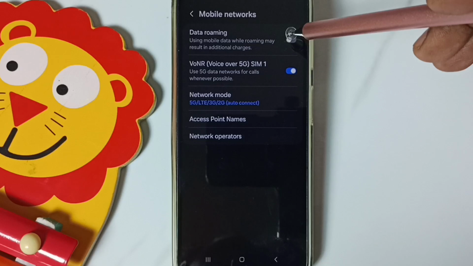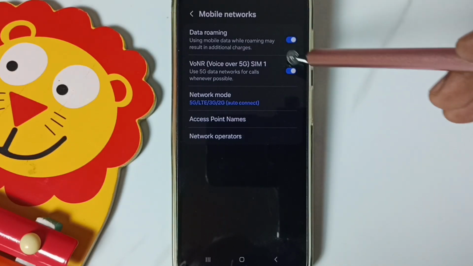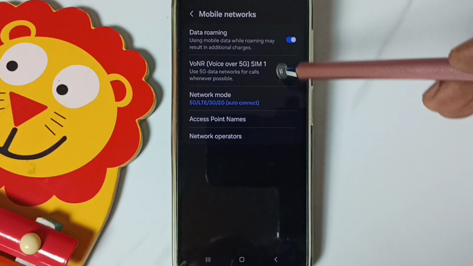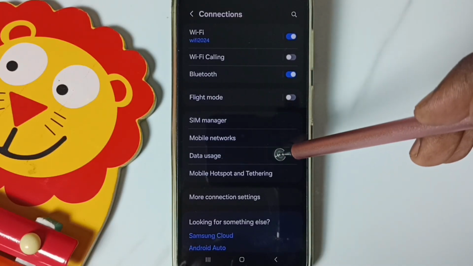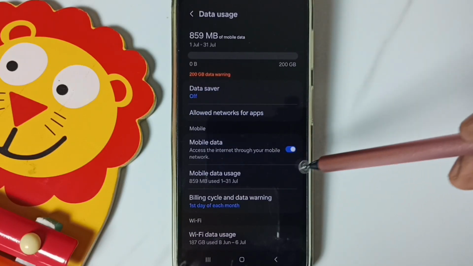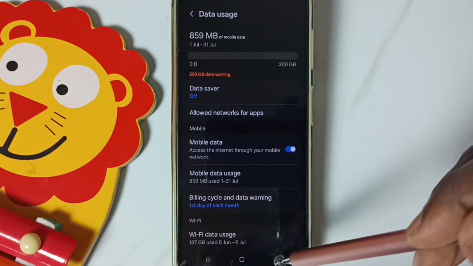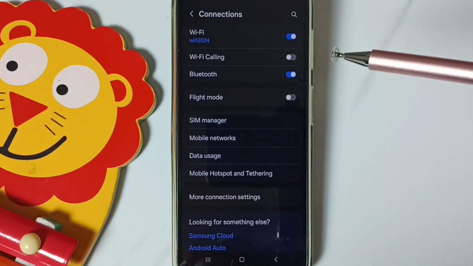Enable data roaming if you are outside home network. If this option is available, enable this Voice over 5G. Then go back. Then tap on Data usage. Here we should enable this mobile data. Okay. After this you can check 5G. 5G should work. So these are the two methods.